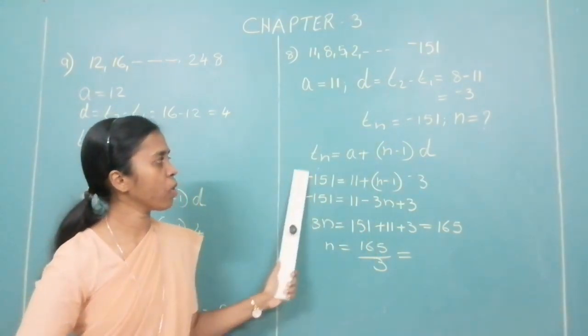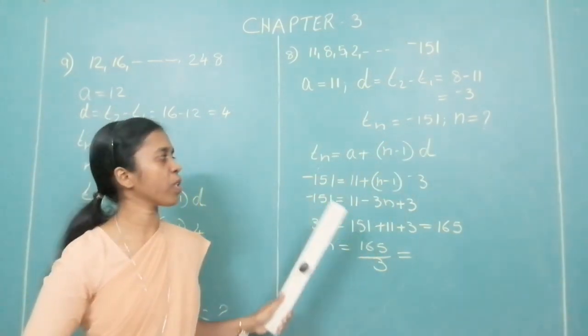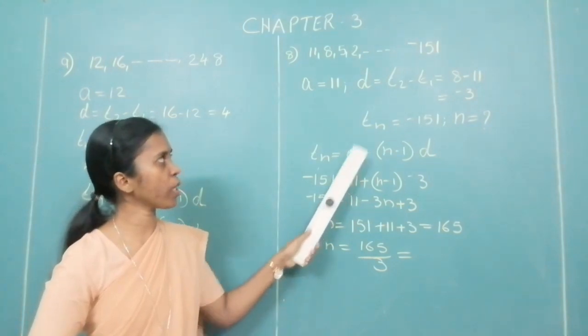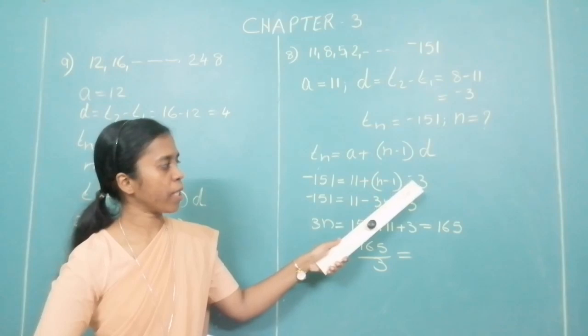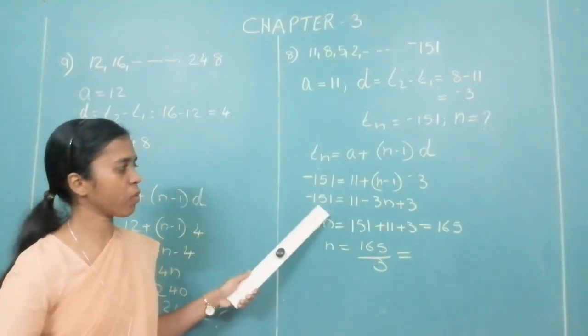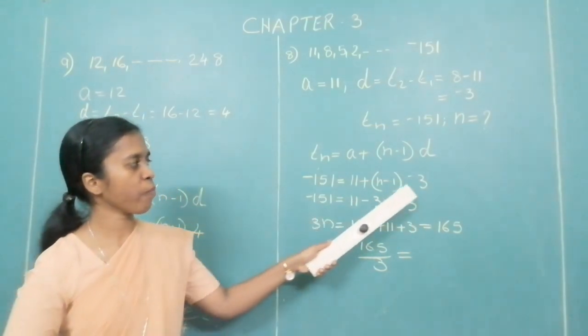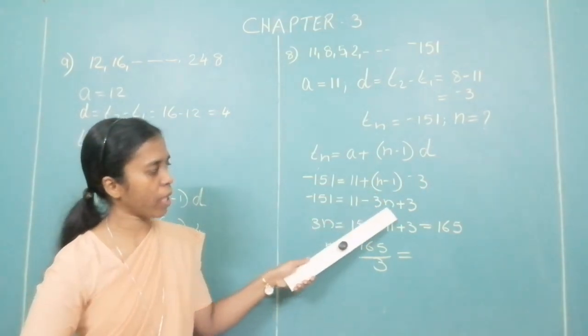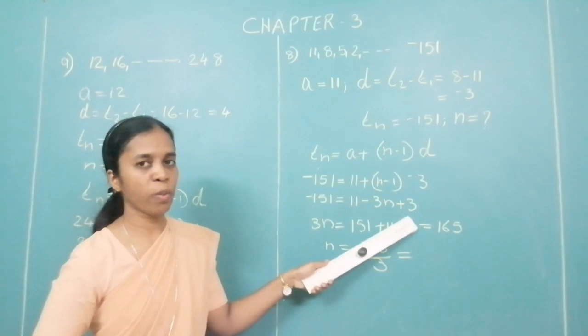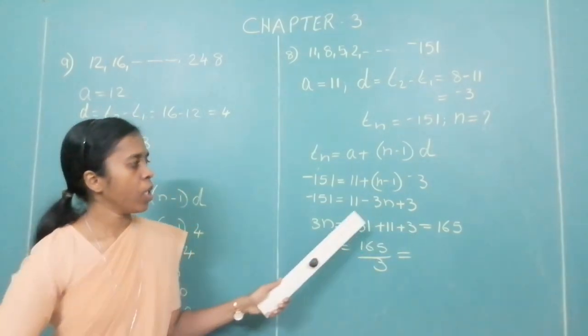Substitute the values. What is Tn? Minus 151. So minus 151 is equal to A is 11. N minus 1 remains as it is, minus 3. Open the bracket. Minus 151 is equal to 11, minus 3 into plus n, minus 3n. Minus into minus gives you plus 3.